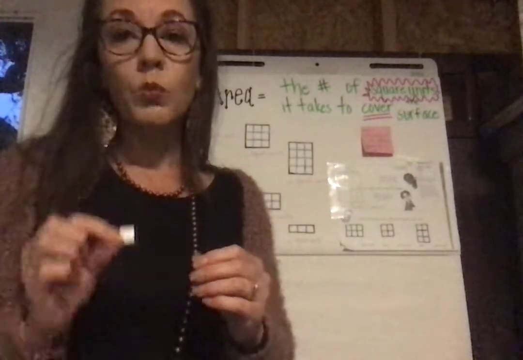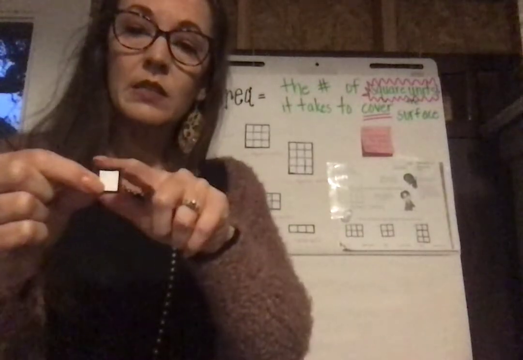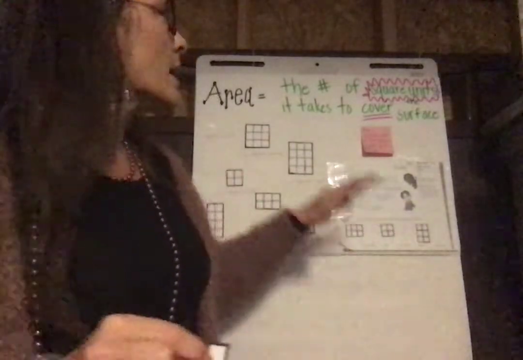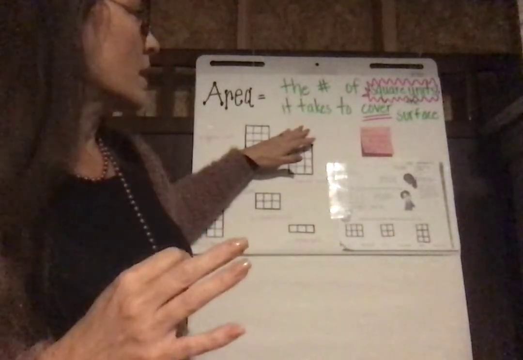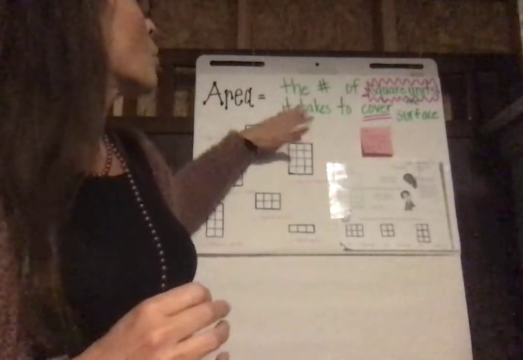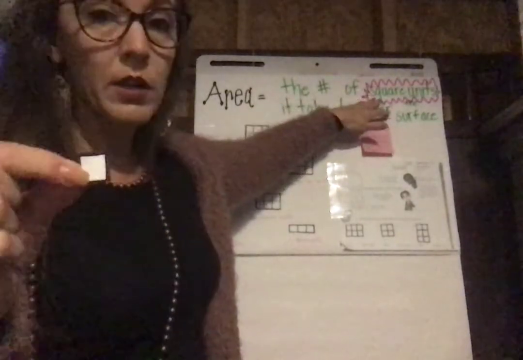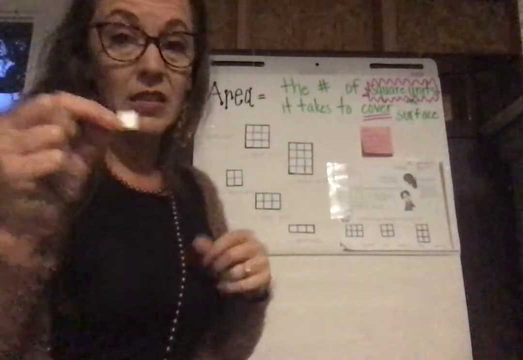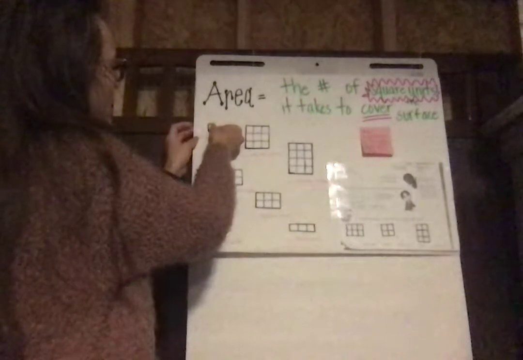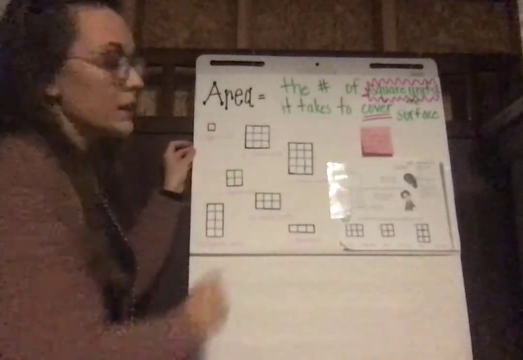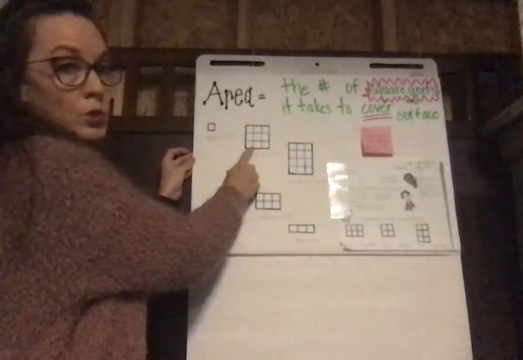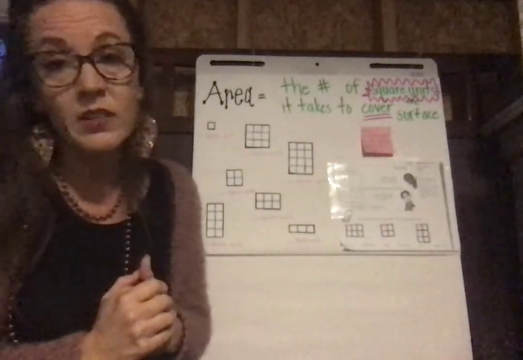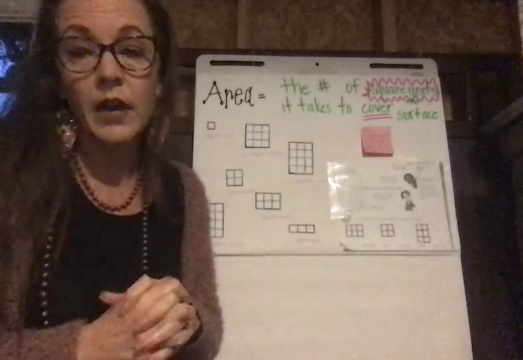Anytime we're talking about a square unit, we're talking about a unit that has the same measure on every side. And the way that relates to area is that in order to find the measurement of the space inside of that flat shape, we're going to count the number of square units it takes to cover that surface. So if we're thinking about this as one square unit, then I would want to find out how many square units does it take to cover each of these shapes. And very simply, we're just going to count the squares.